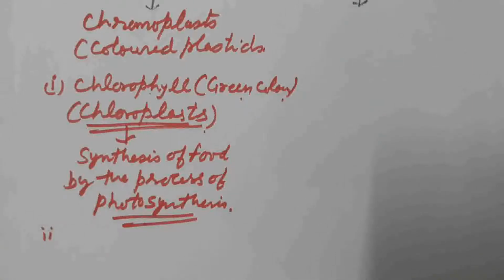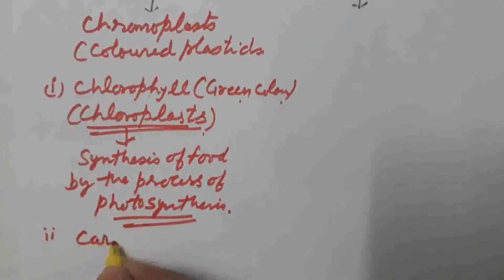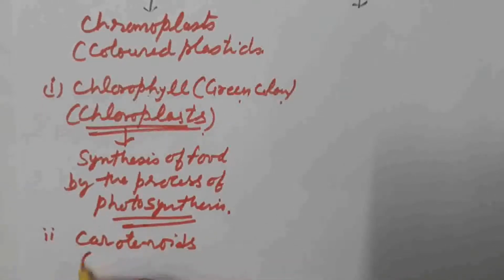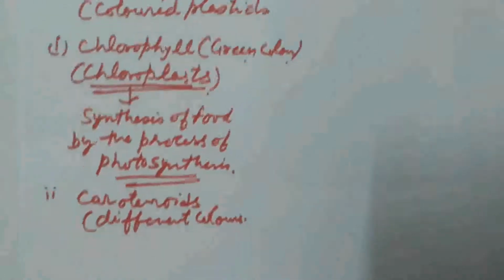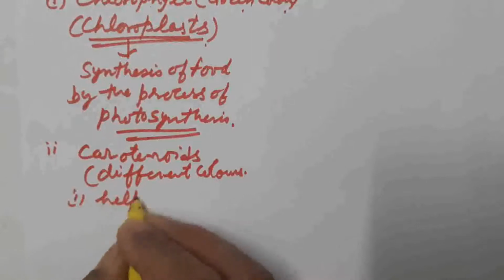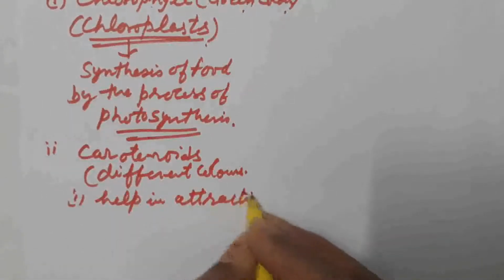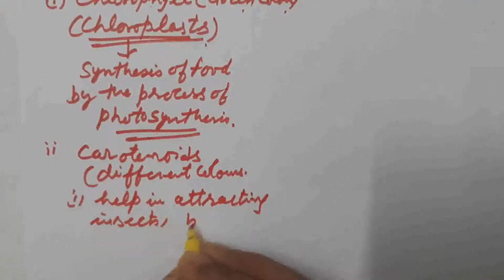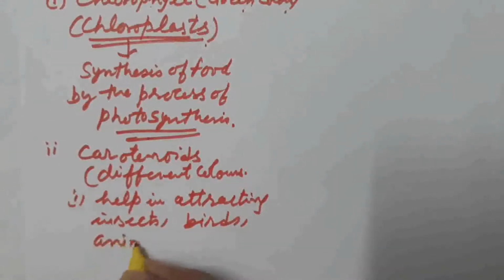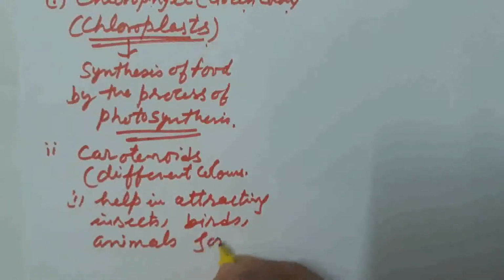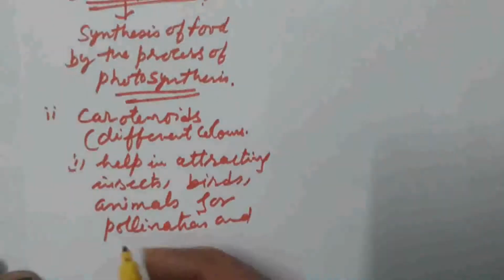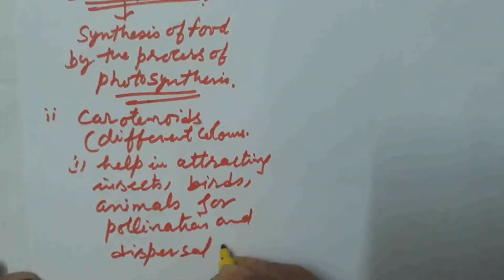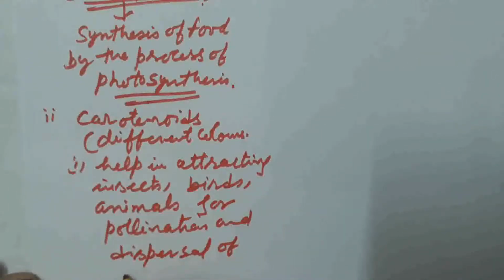They may contain other pigments like carotenoids, which provide different colors, and these colors help in attracting insects, birds and other animals, which help in pollination and dispersal of seeds. This is all about chromoplast.